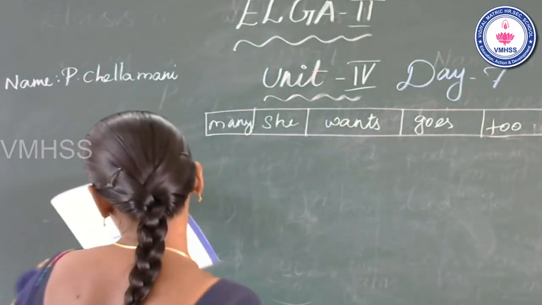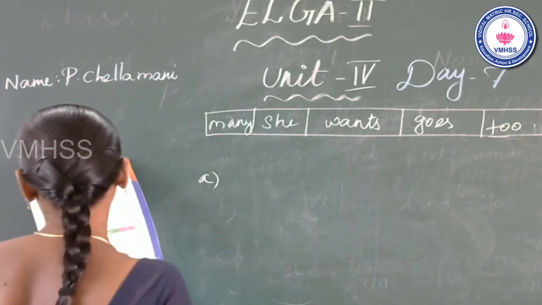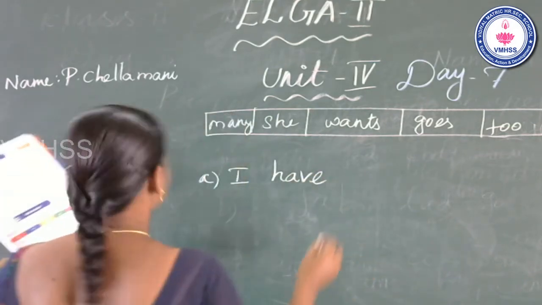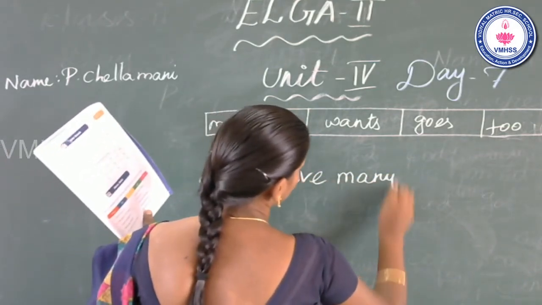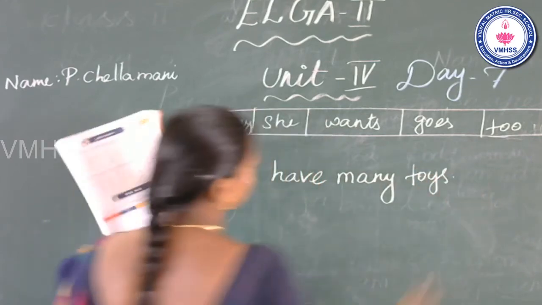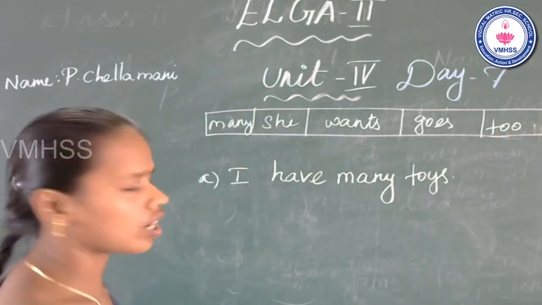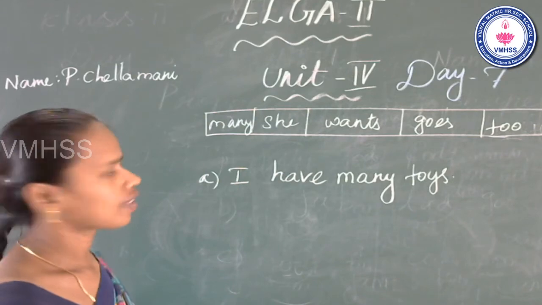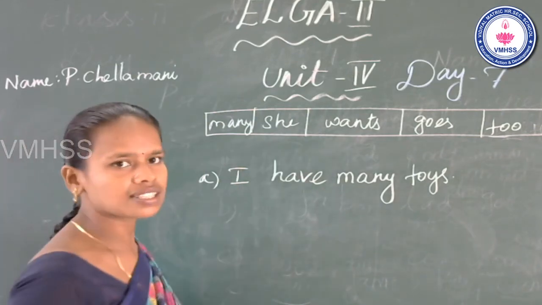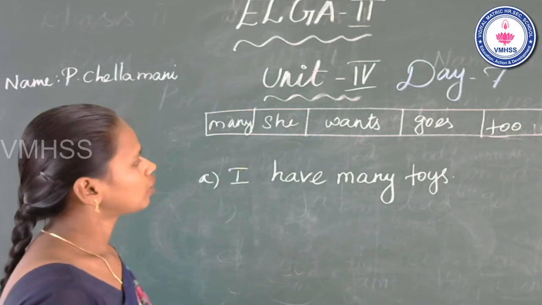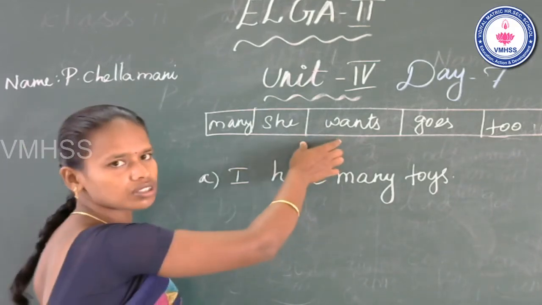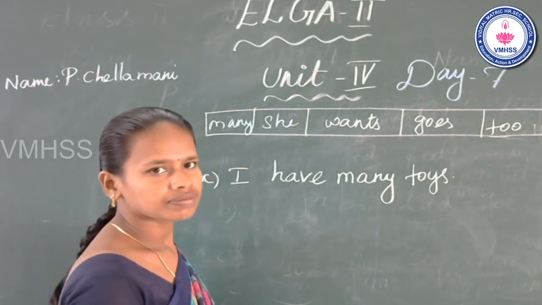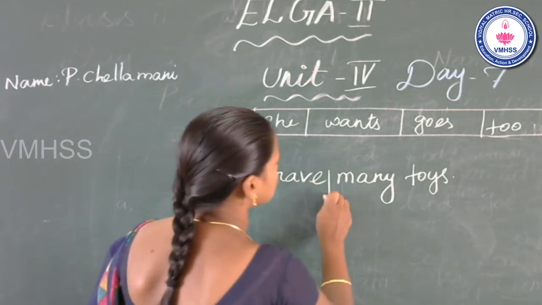See the first sentence. I have many toys. Okay, I have many toys. See the sentence carefully, students. Do you see any words from the box in this sentence? Which word? Many. Yes.